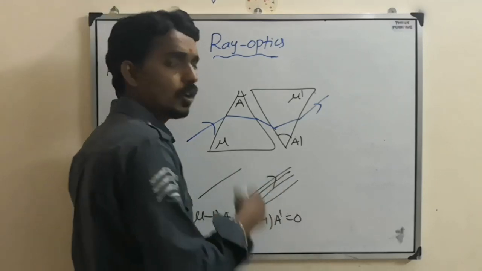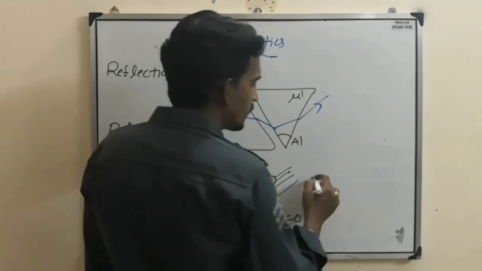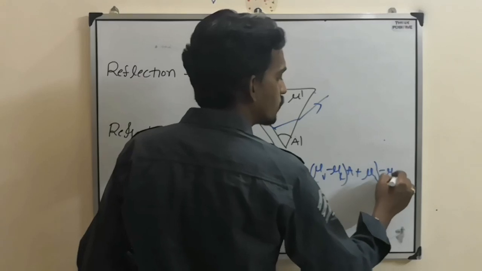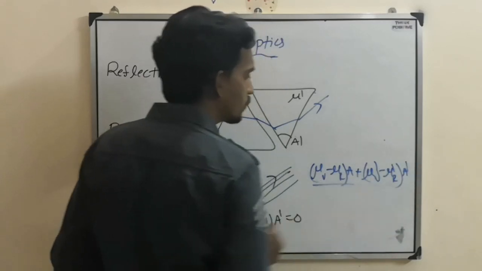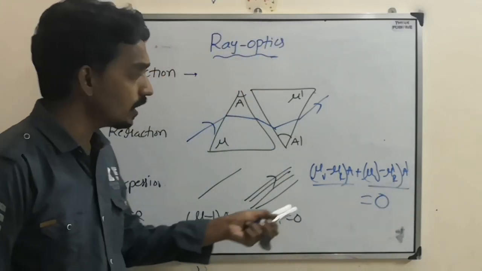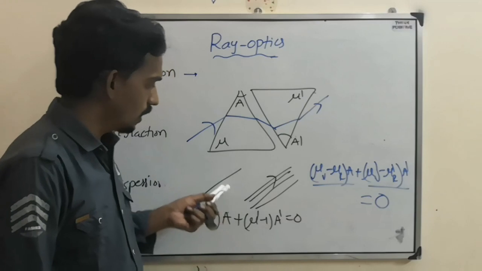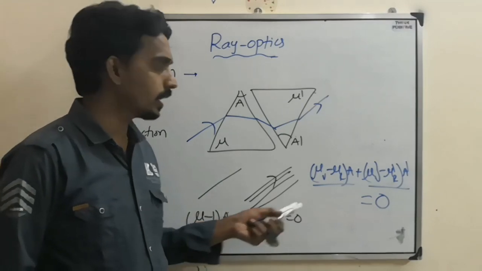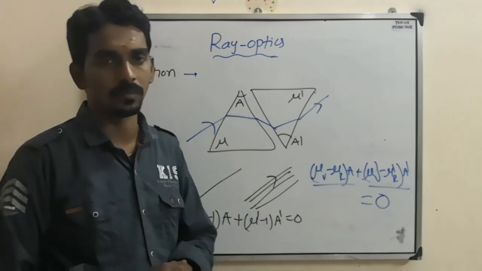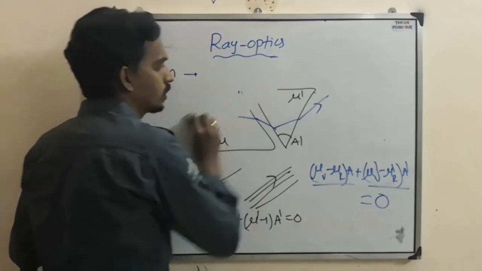In another case, there is no dispersion but deviation may be there, so no separation of colors will happen. In that case, (mu V minus mu R) into A plus (mu V dash minus mu R dash) into A dash, the first being the dispersion for the first prism and the second the dispersion for the second prism, should be 0. So here deviation is there but dispersion is 0. They can ask you the condition for dispersion without deviation or deviation without dispersion, the achromatic combination of two prisms. Many times they have asked questions based on this.